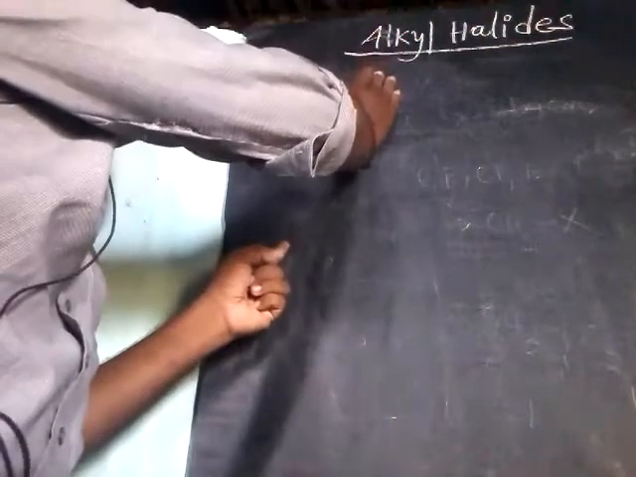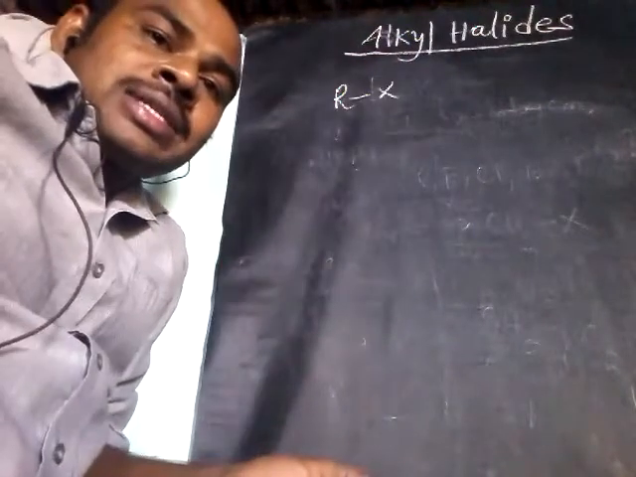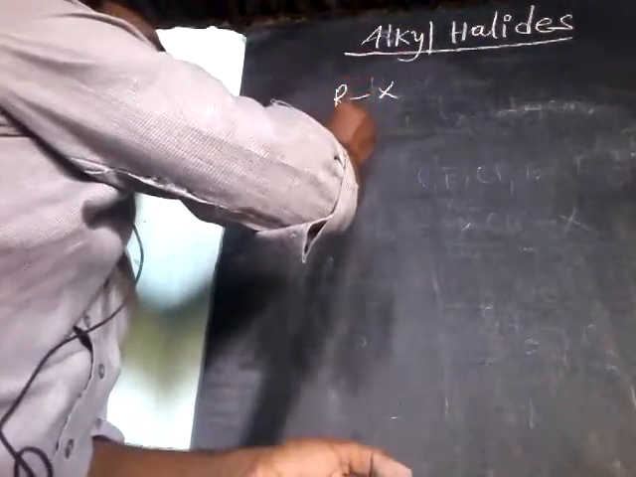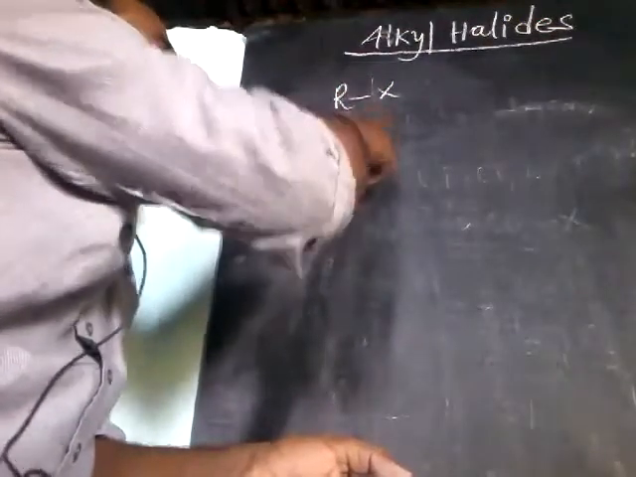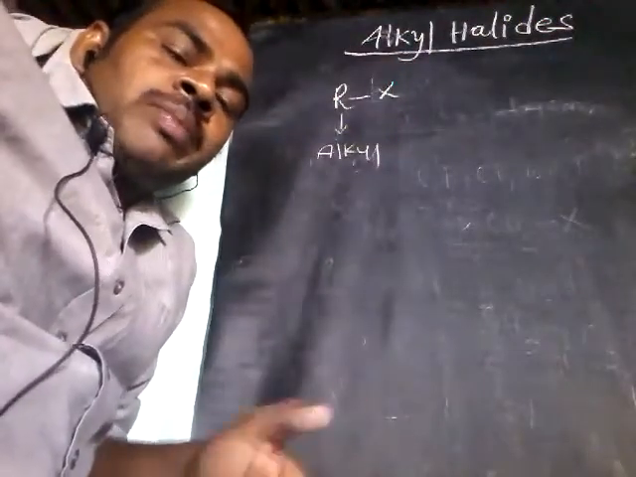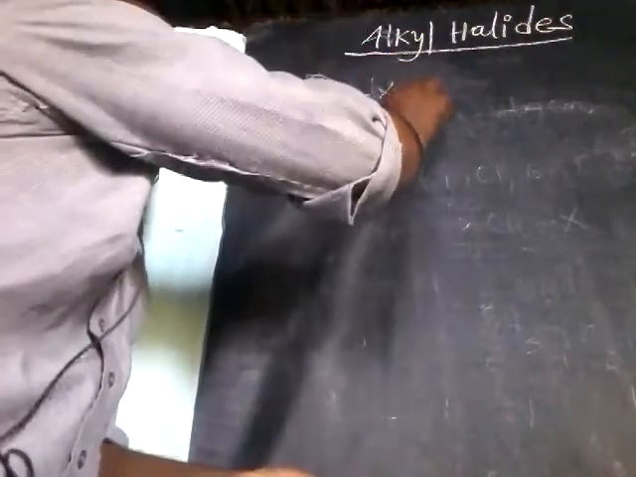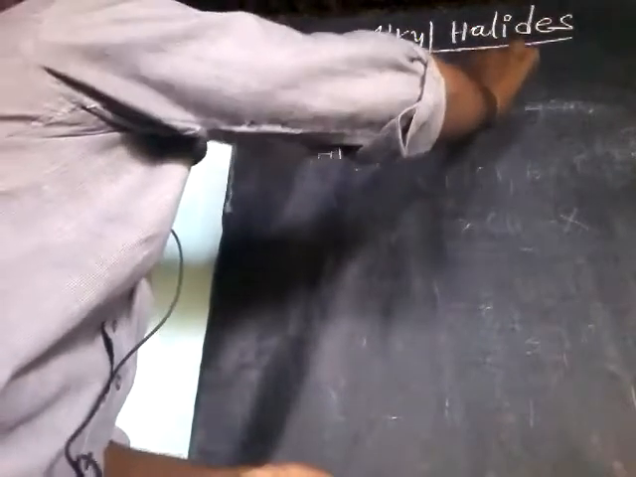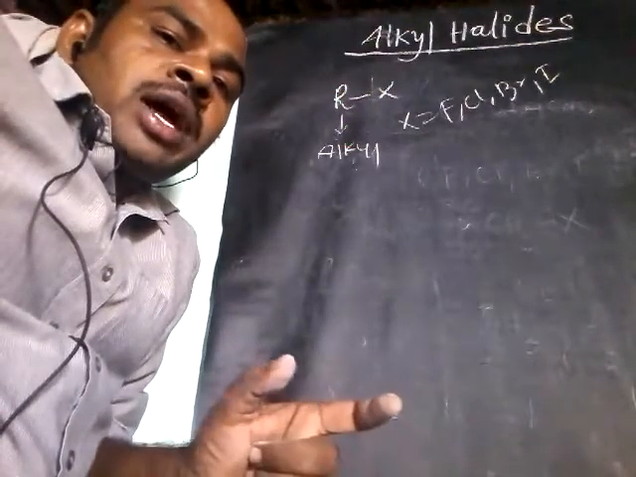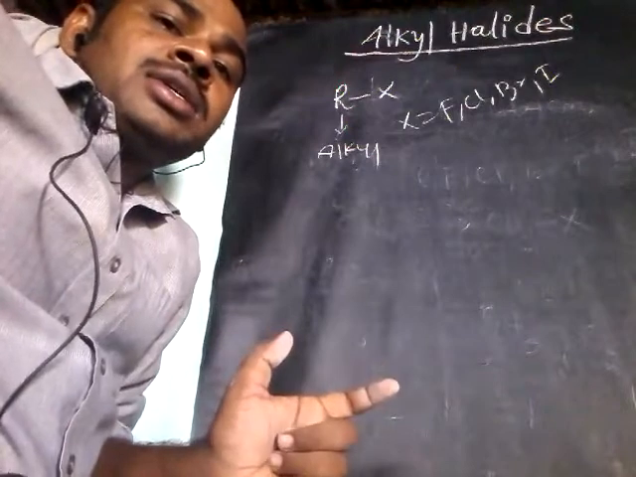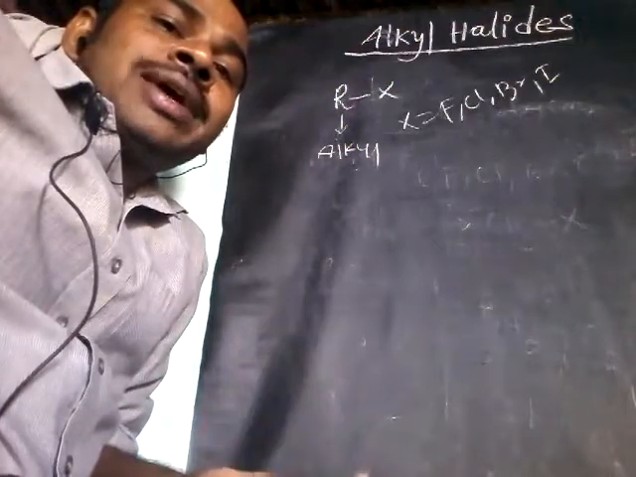So first, if we observe alkyl halides, the general formula is RX. Here R is nothing but an alkyl group. X is nothing but a halogen group. That means you can substitute either fluorine, chlorine, bromine or iodine. Whenever a halogen is bonded to an organic group like methyl or ethyl, we call those alkyl halides.